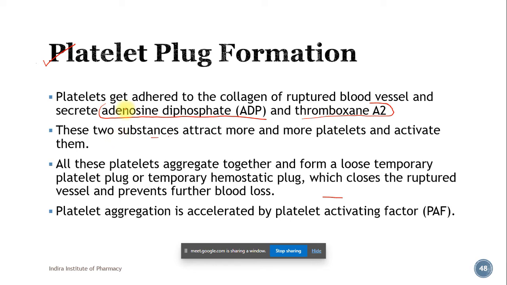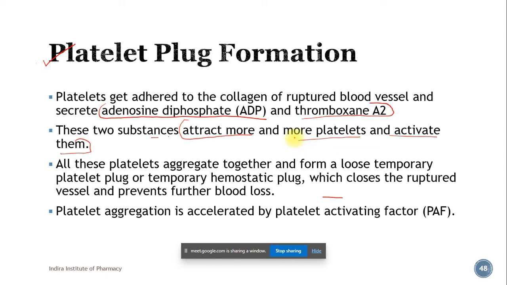These substances attract more and more platelets and activate them, at the site where there is damage to the endothelium and collagen is exposed.